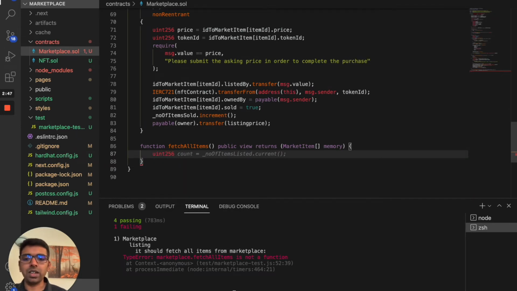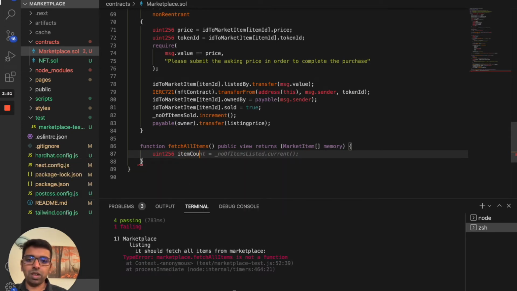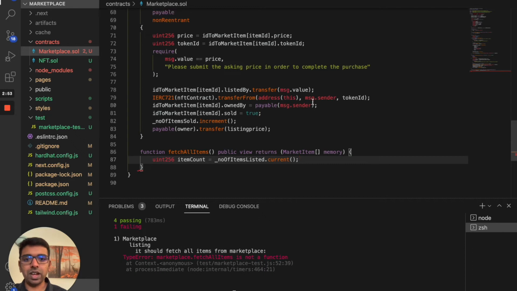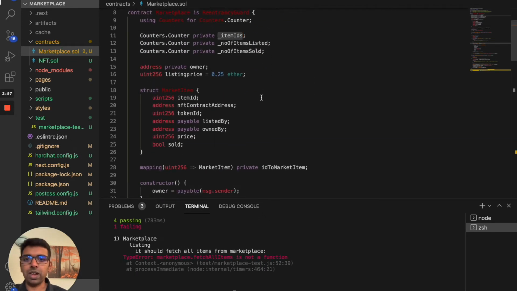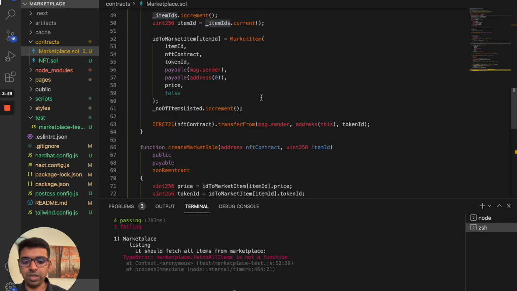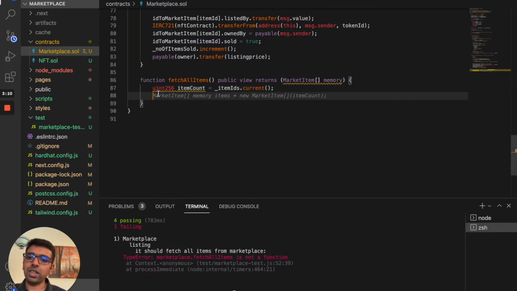So for that, item ID count, we can get the items count from number of items listed dot count. If you remember, we have a counter which has item IDs, so we're going to get that counter from there. That's one thing. The next thing is we want to get the number of sold items, right? So item sold count.